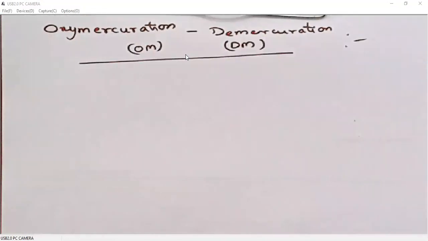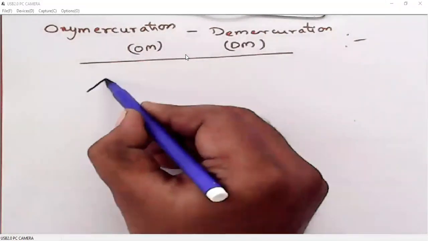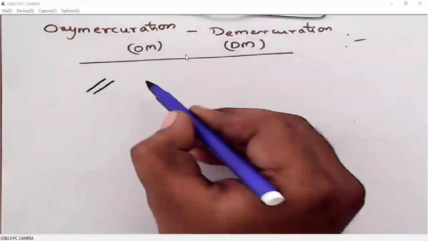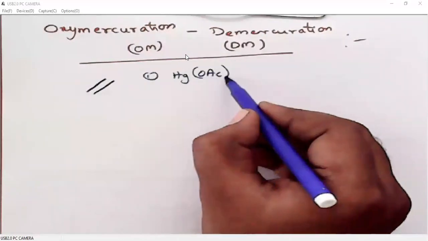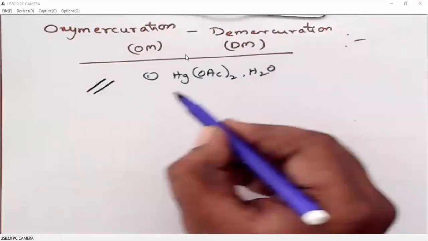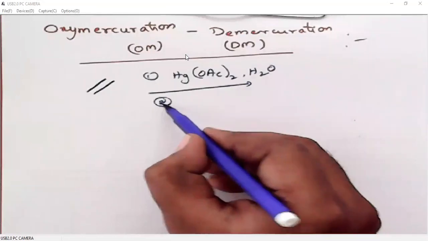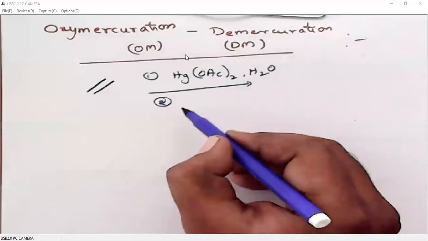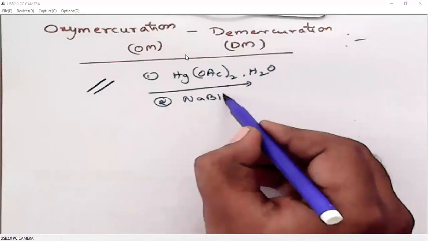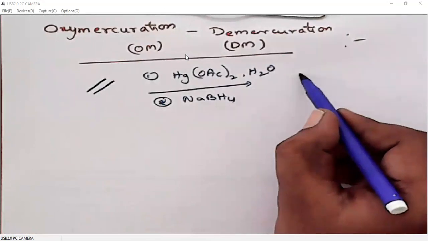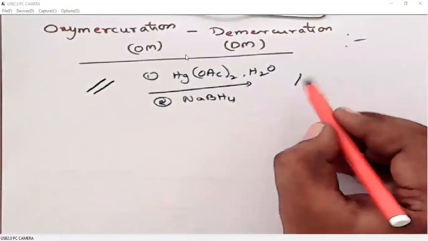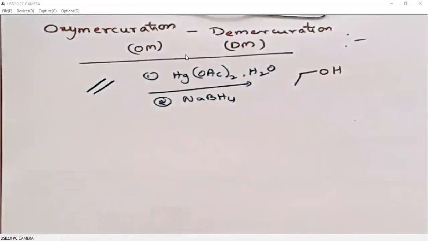So we will start oxidation of alkenes with mercurium compound. When we have an alkene, this alkene can be oxidized using mercuric acetate in presence of water. Then we can treat this mercurium salt with either sodium borohydride or some acid, so that the mercury will be leaving from the group. So what we will get is an alcohol.